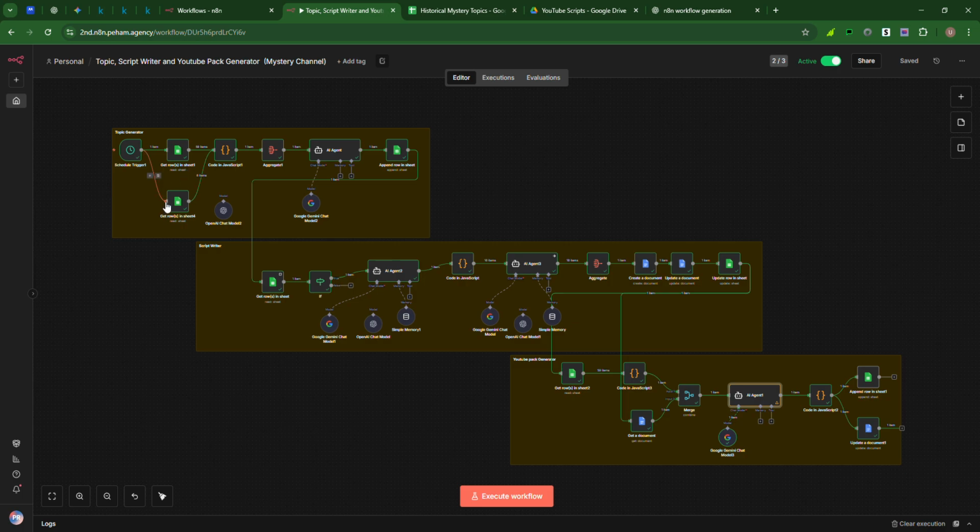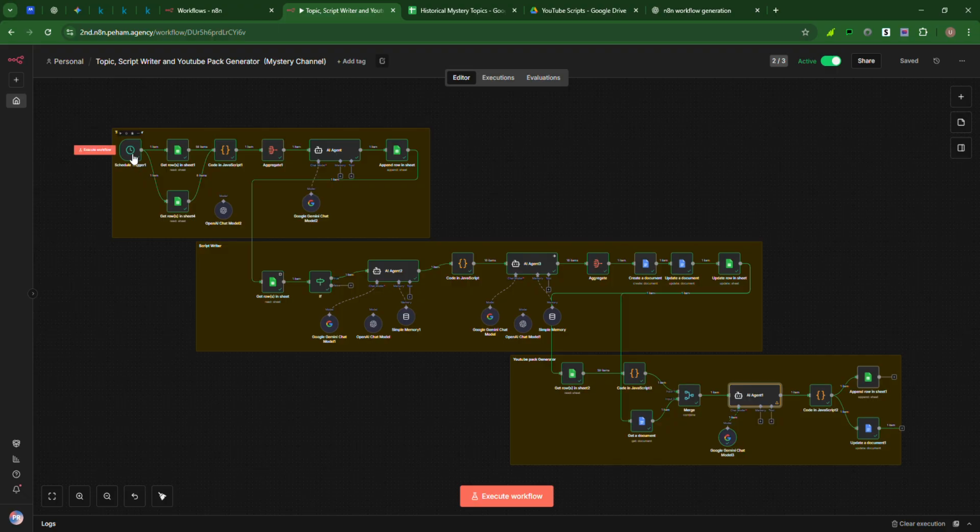Okay, so today I created an automation in which I'm generating a topic for my YouTube video, and then after that I'm generating a YouTube script, and afterwards I'm generating the YouTube description of the video, the tags, and the titles which we need to add in YouTube. I have already generated those automations, and then I just integrated them into a single piece so that they work in the specific manner in which I needed them.